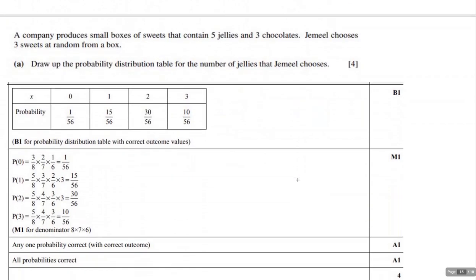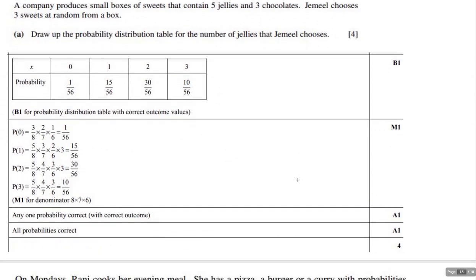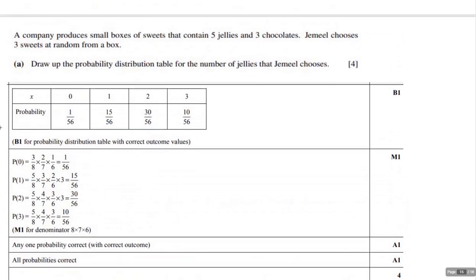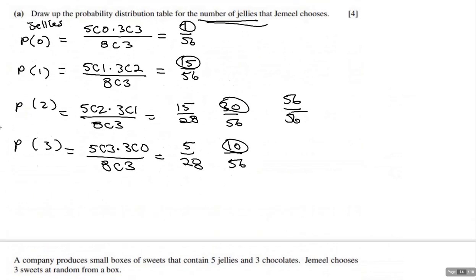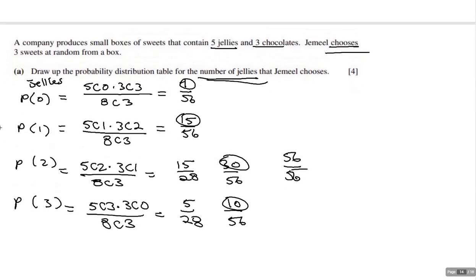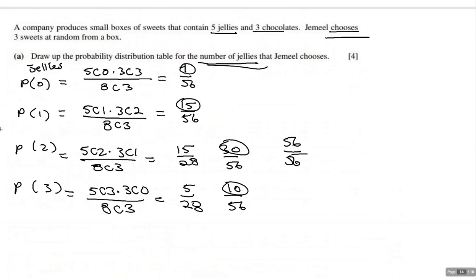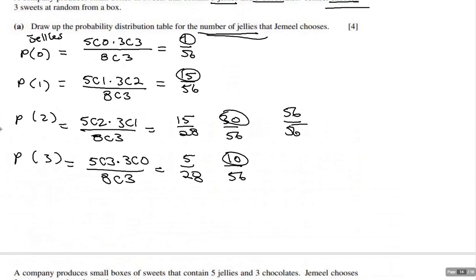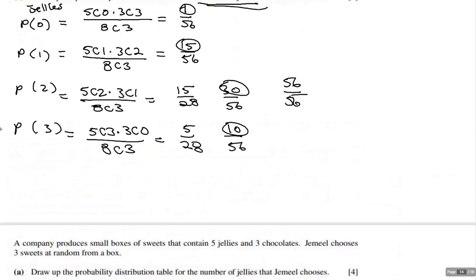Okay, so let's take a look at another one. Oh wait, here's the rubric. Sorry, I keep on forgetting. So, you notice they've done this. I didn't put the other possibilities, but if you wrote down this, they're going to accept it. They're the same answers. Look, 1 over 56, 15 over 56, 30 over 56, 10 over 56.